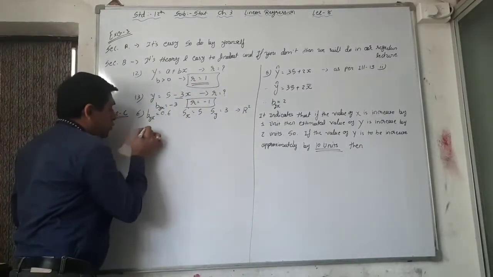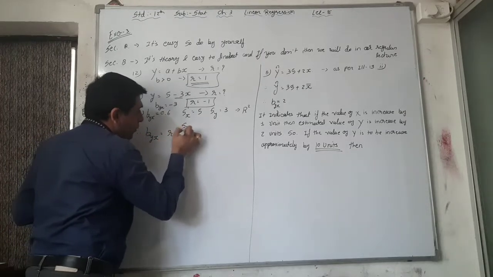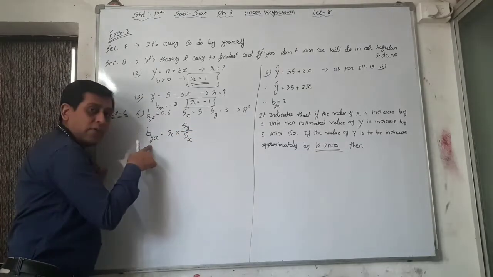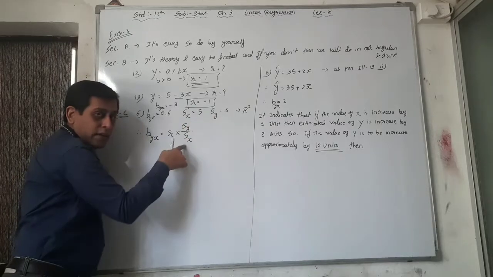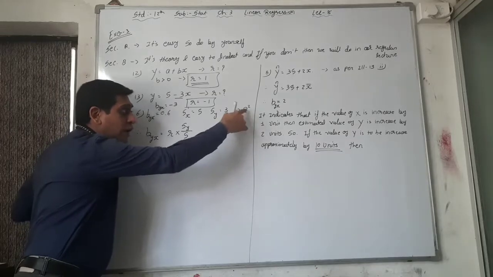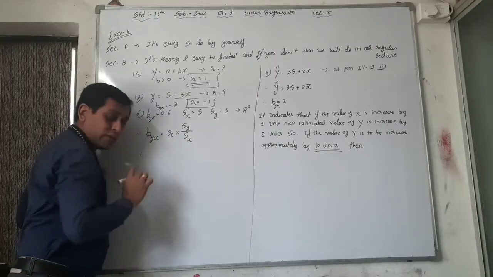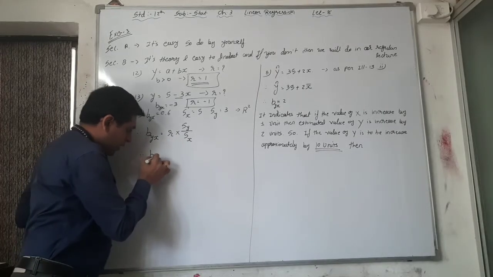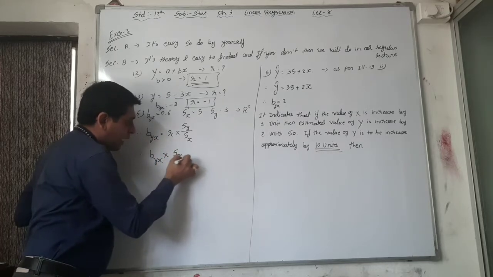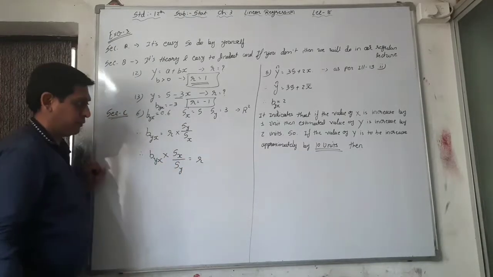Which formula do we have to use? b by x is equal to r into sy upon sx. Why? Because we want r. b by x is given, sy is given, sx is given, and we want r square. But for r square, first of all, we have to find r. So first we simplify this formula: b by x into sx, multiply here, and sy is divided here, is equal to r.